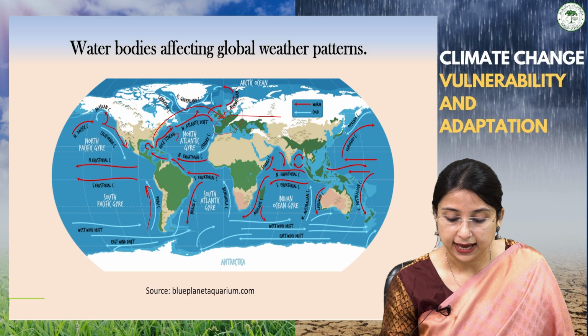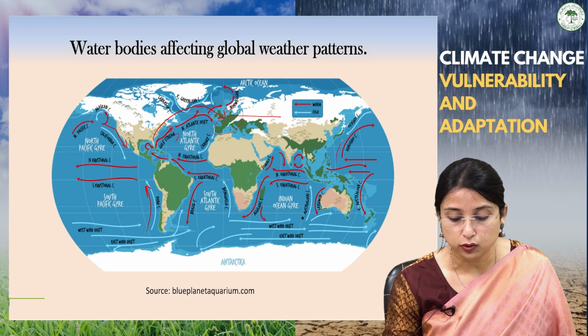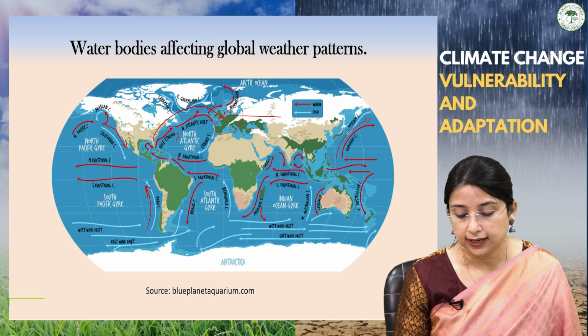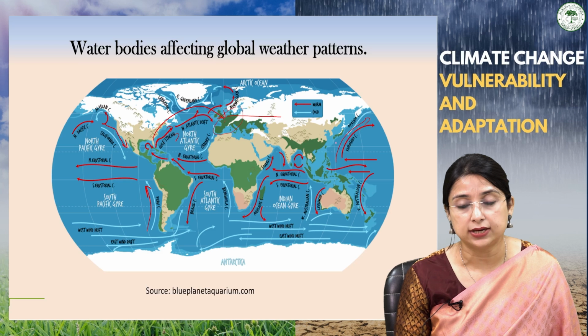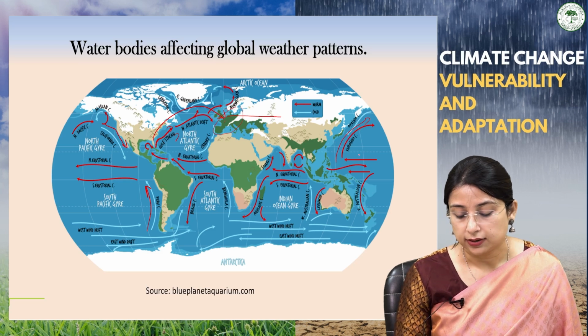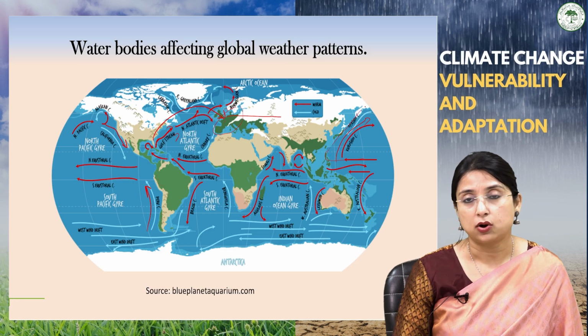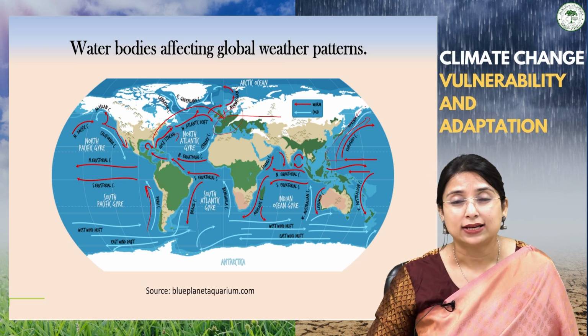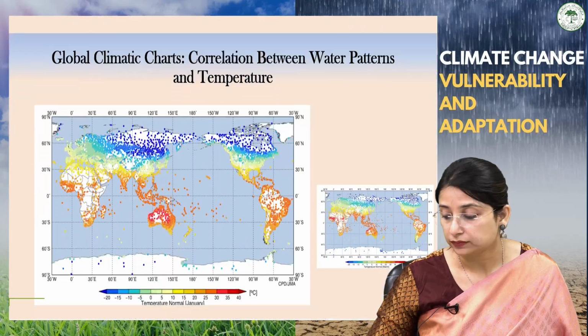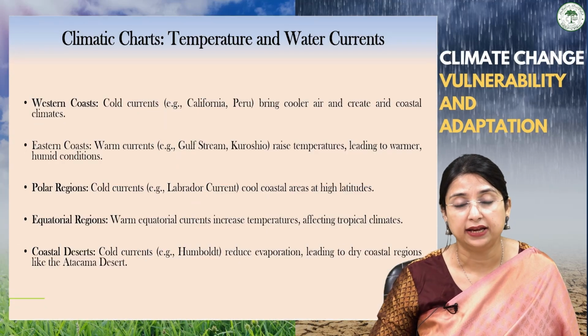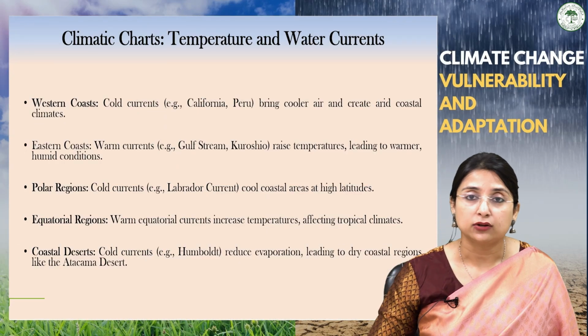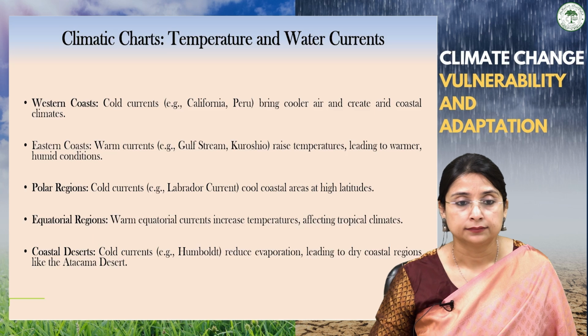Similarly, we can take another example, the Kuroshio current. The Kuroshio current again is on the eastern coast region of this continent. It takes warm water from the tropics, from the equator, towards the higher latitudes, which causes a warming effect. So you can imagine how these ocean currents play a very important role in cooling and warming.